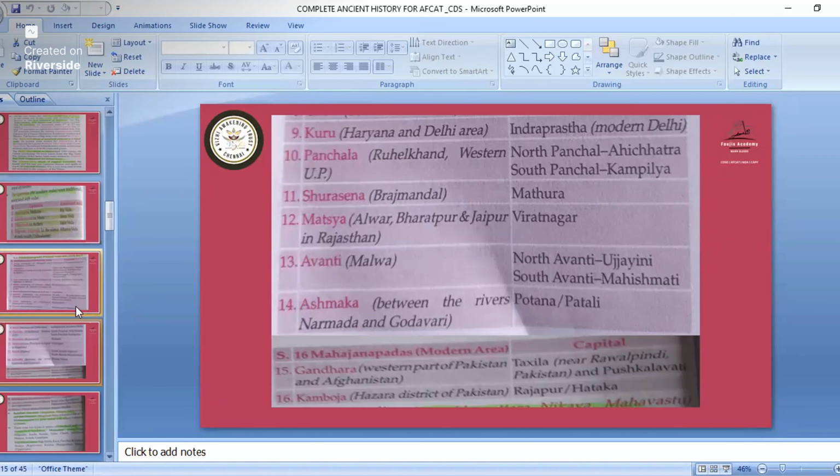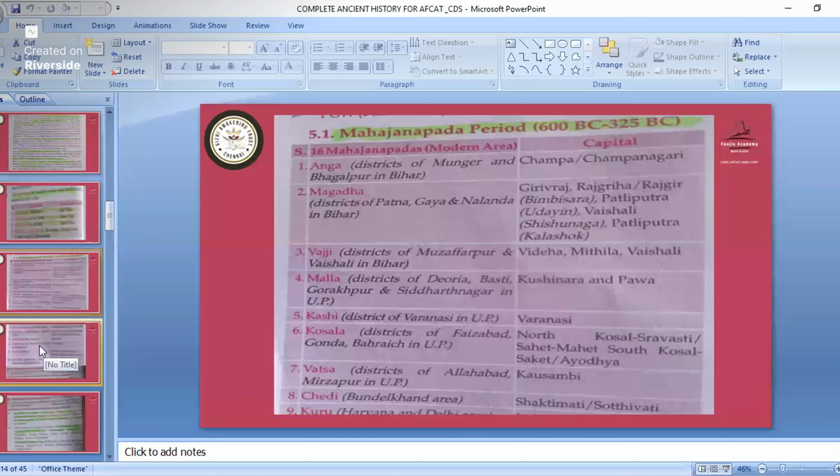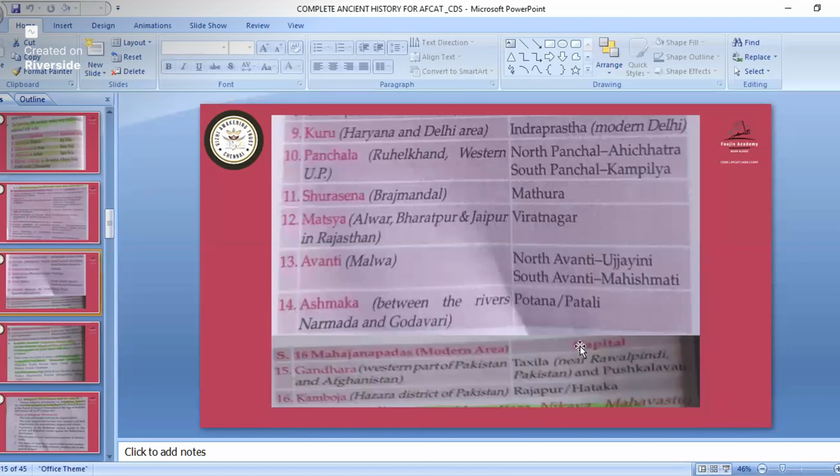So these are all the 16 Mahajanapadas. A question might come: how many Mahajanapadas were there? There were 16 in total. Mostly these Mahajanapadas are in Bihar, UP, MP, and the Punjab and Haryana side. Here we have seen Assaka, capital Potali. Then another two: Gandhara, capital is Taxila near Rawalpindi; and Kamboja Mahajanapada, capital is Rajapur or Hataka.